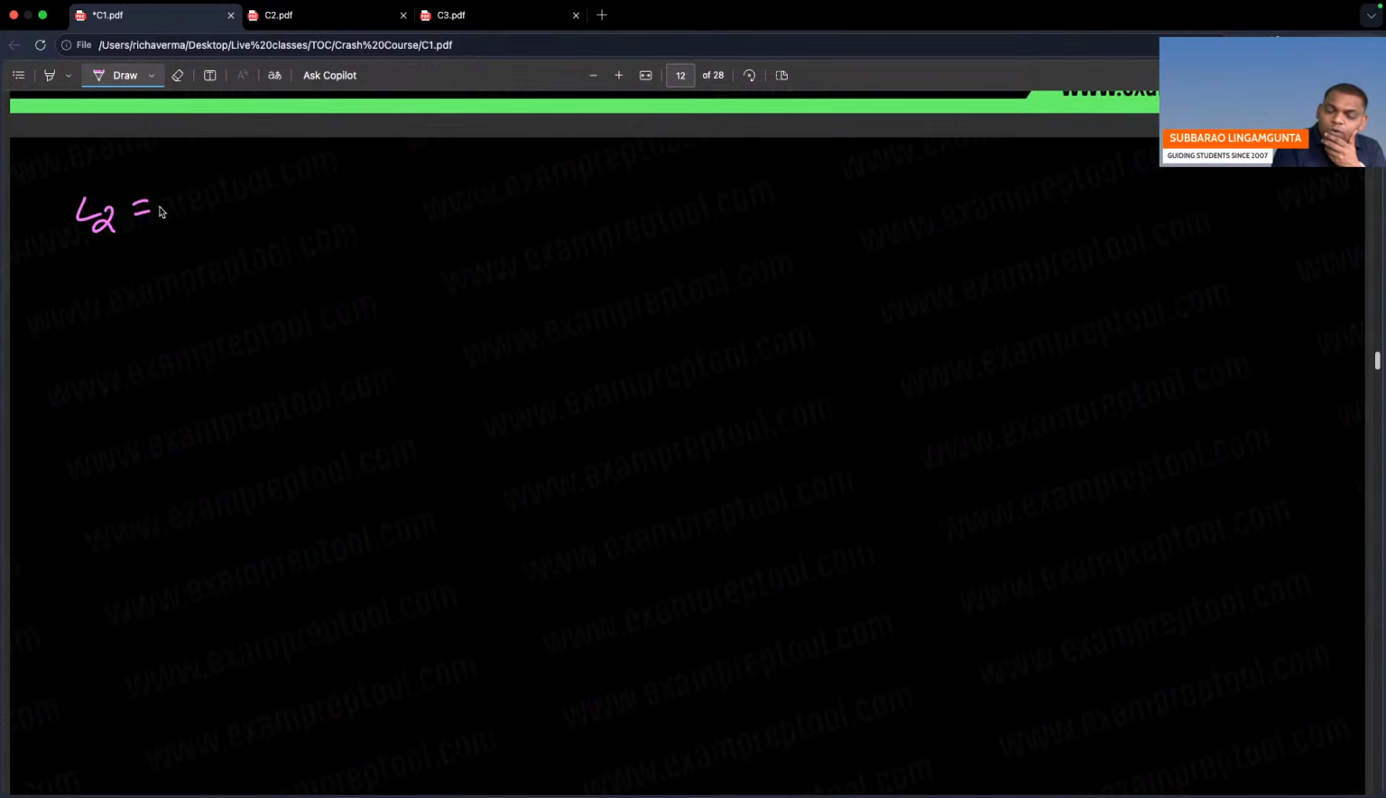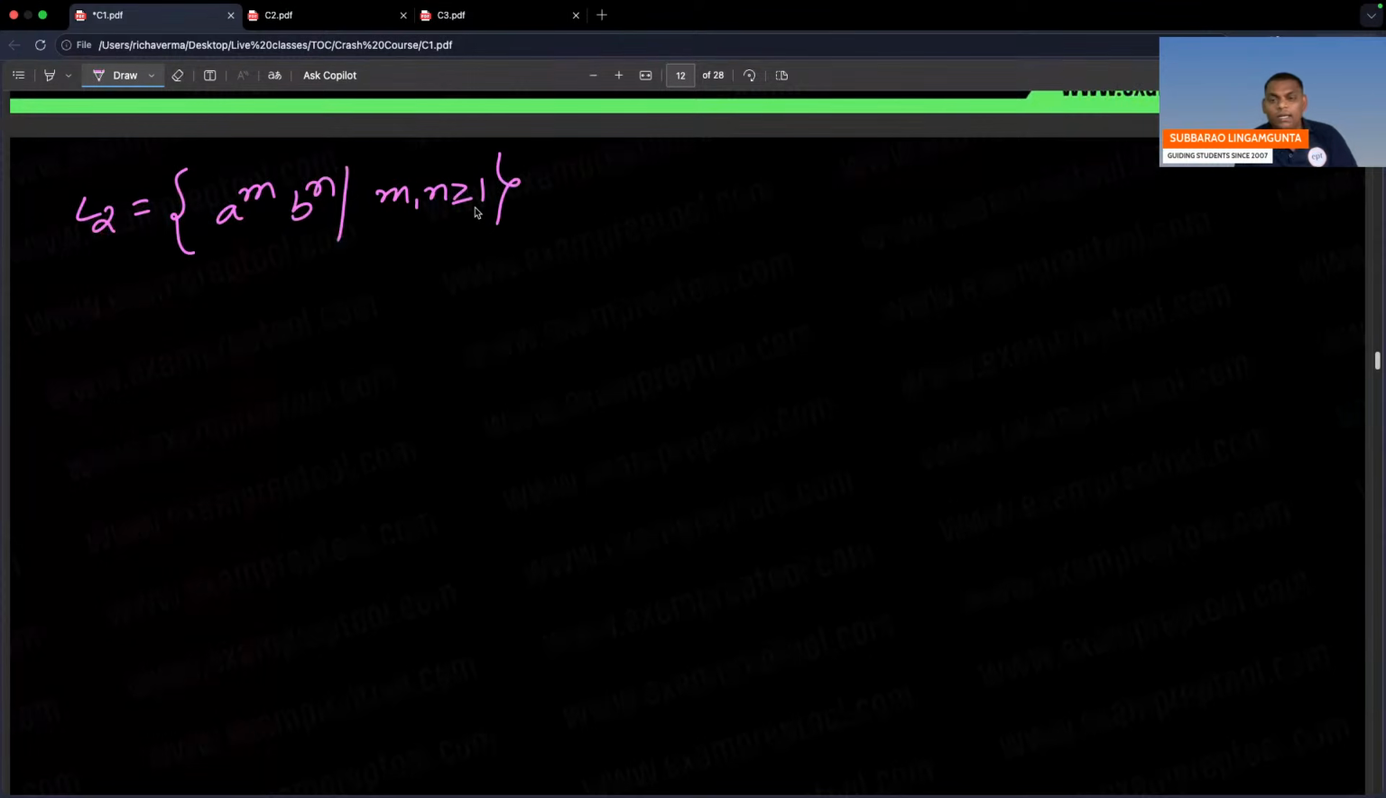L2 is equal to, careful, L2 is equal to A power m, B power n, where m comma n greater than or equal to 1. Understand this also. You may not get it clearly, but further you will get it clearly. Please try to understand.